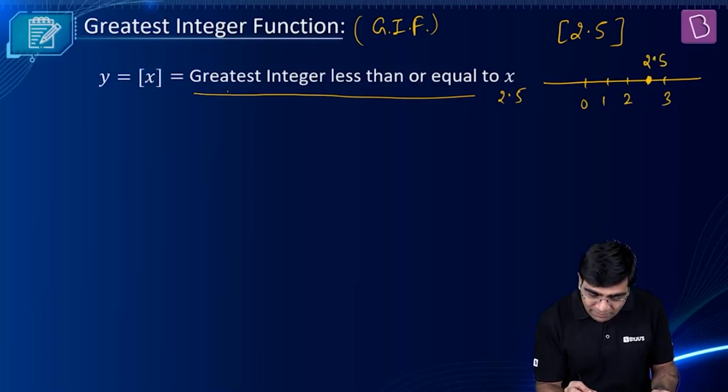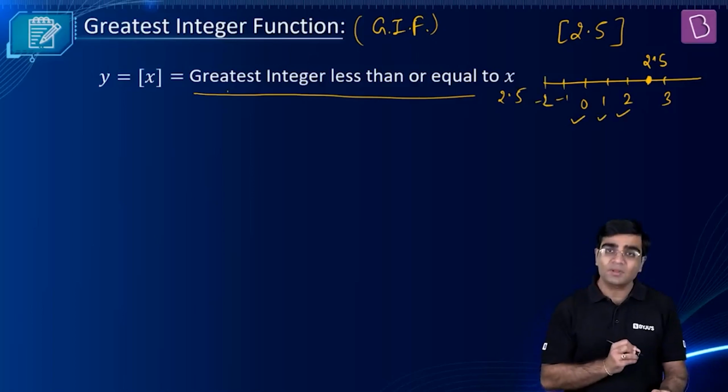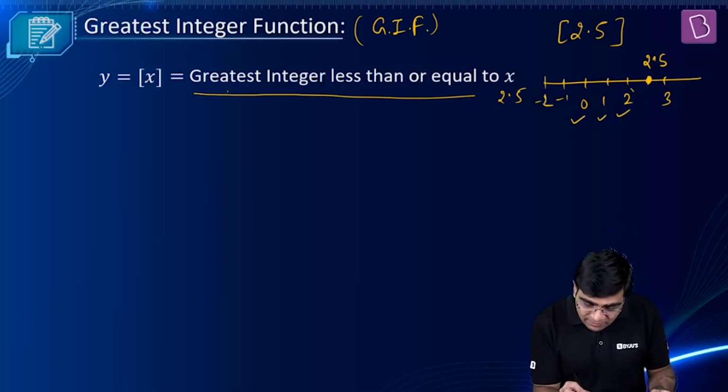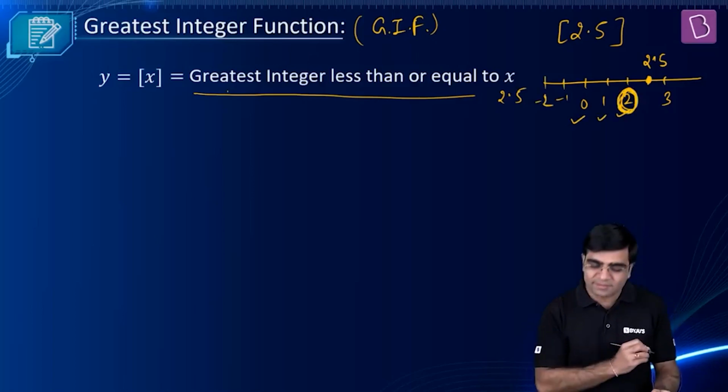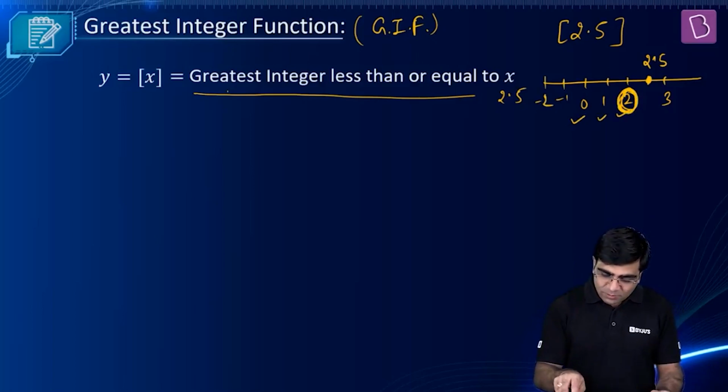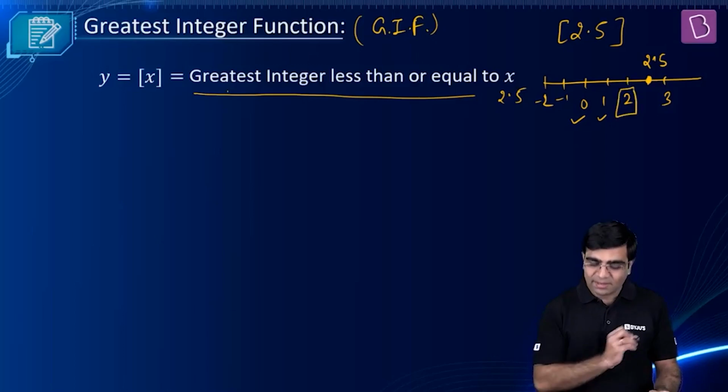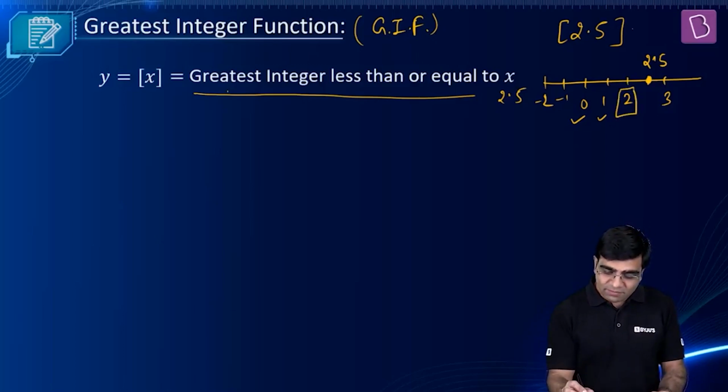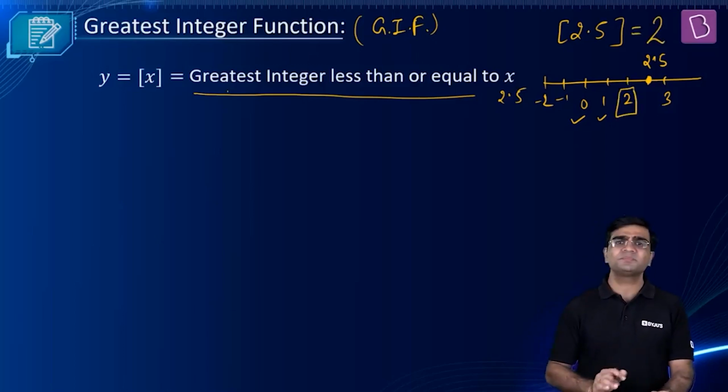Lesser than 2.5, I have many integers: 0, 1, 2, minus 1, minus 2, etc. Among all those, which one is the largest? Simply 2. This is the one which is the largest. So I'll say that GIF of 2.5 is nothing but 2.